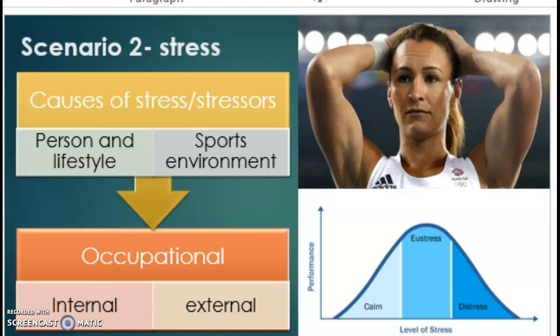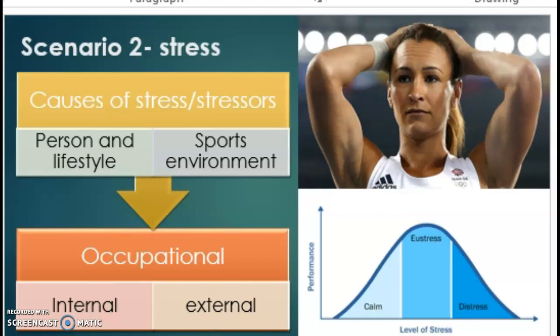This means that when playing in these particular games, her levels of stress would be lower, and therefore in terms of the graph, this would see her performance increase, which shows she is playing with more confidence and without these cognitive factors that we see present when she plays in these crunch games. As well as this, despite the scenario not mentioning this, it is also likely that somatic stress factors are also present before and during her performance of these more important games. Some of these can consist of increased heart rate, sweaty palms, feeling nauseous, and more.